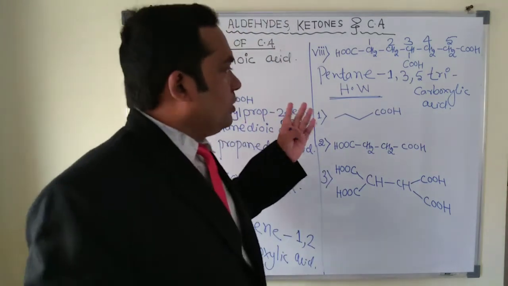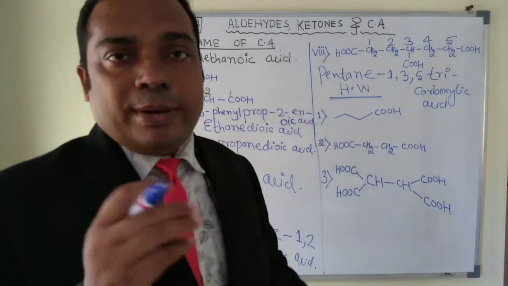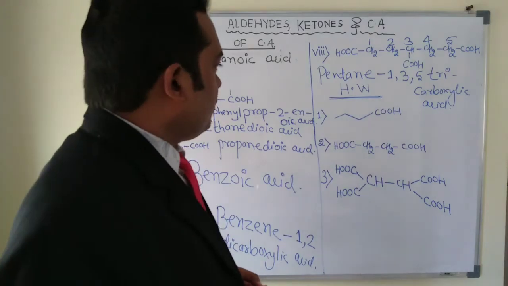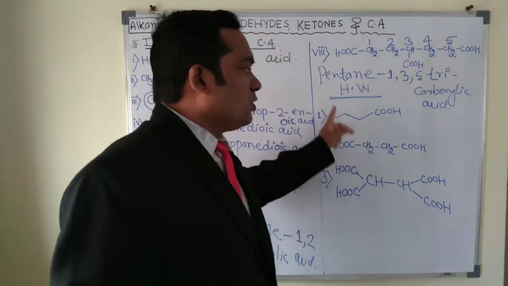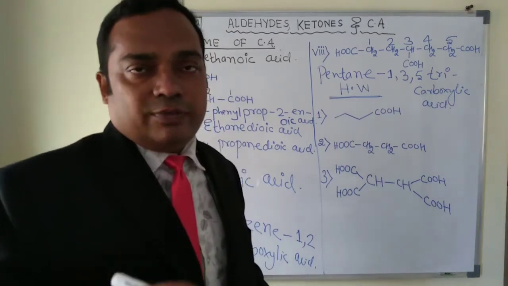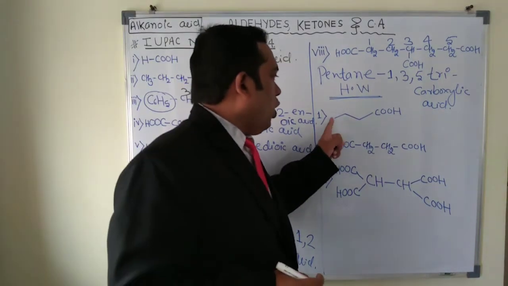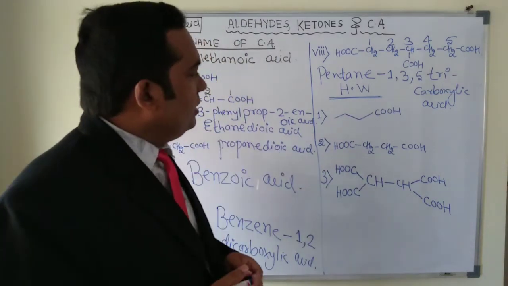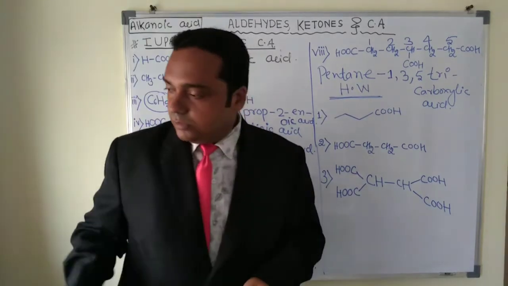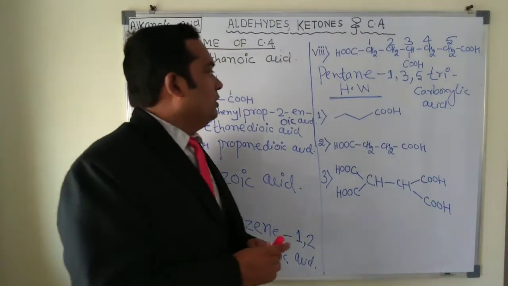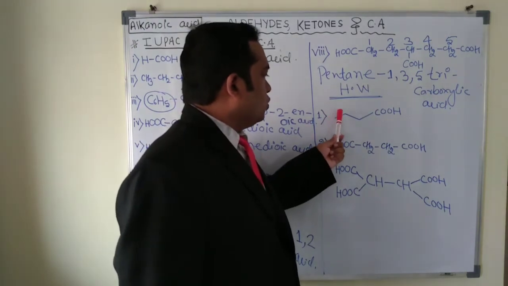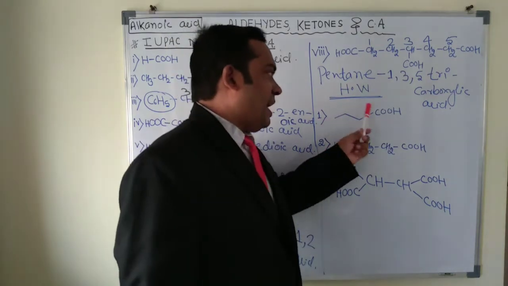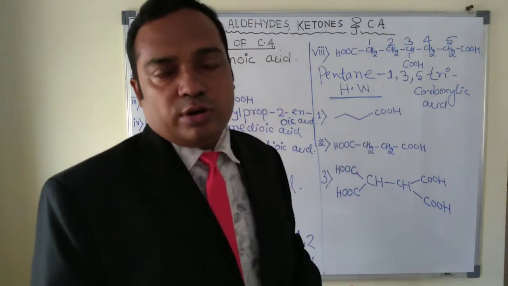Okay, now I'm going to give you homework. This homework you have to post in the comment section, and I will respond also. So first of all, tell me the name of this compound. This part is the homework, but I just want to do a kind of revision. How will we name this compound? Anybody can tell me? We have 1, 2, 3, and 4 carbon, only 4 carbon. 4 means butane. This is called butanoic acid. You have to write it in the comment section.